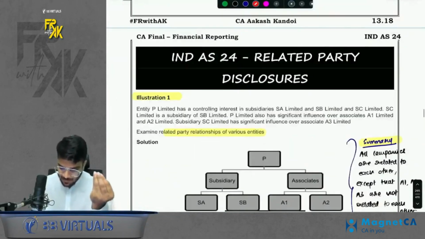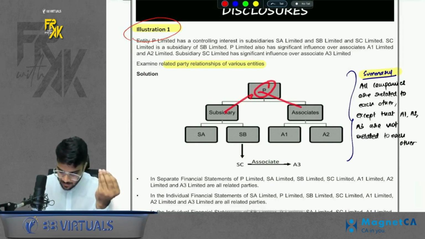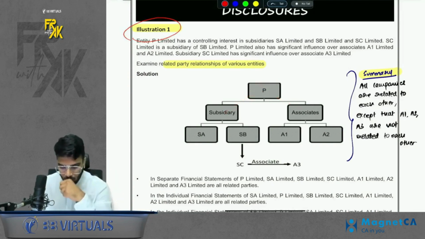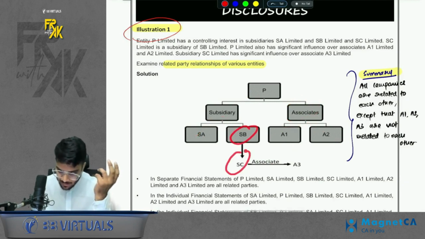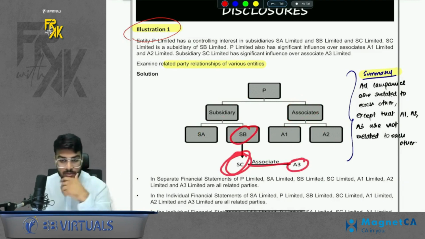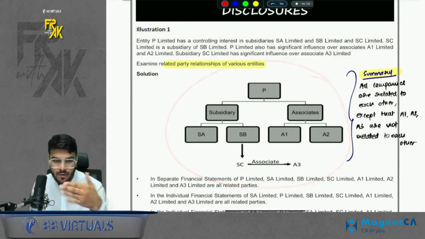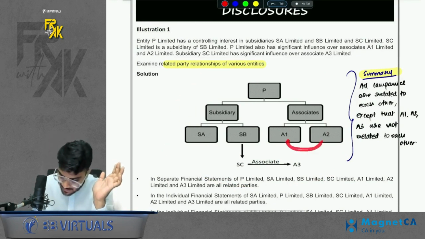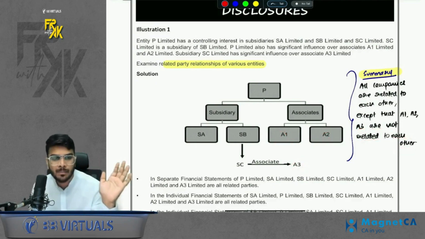Like for example, I will take illustration number 1. These are the relationships. Parent has 2 subsidiaries and 2 associates. This subsidiary has one subsidiary and this subsidiary has one associate also. Now they are asking the relationship from various companies' point of view. I will say everyone is related between all of them, but only a few relations will not be there. Can I say the fellow associates are not related with each other? So A1, A2, A3 are not related to each other. Remaining all companies are related to everyone.